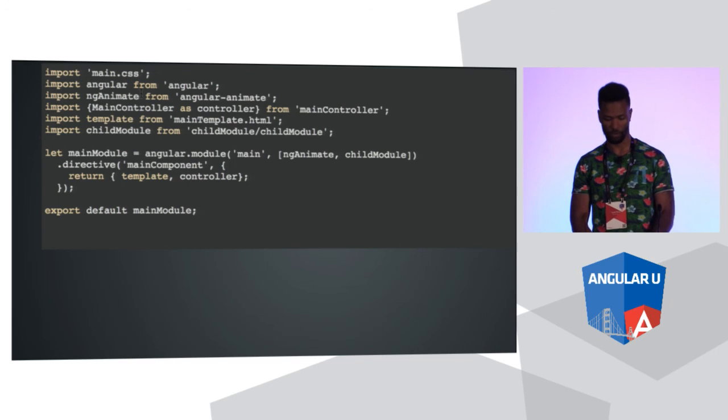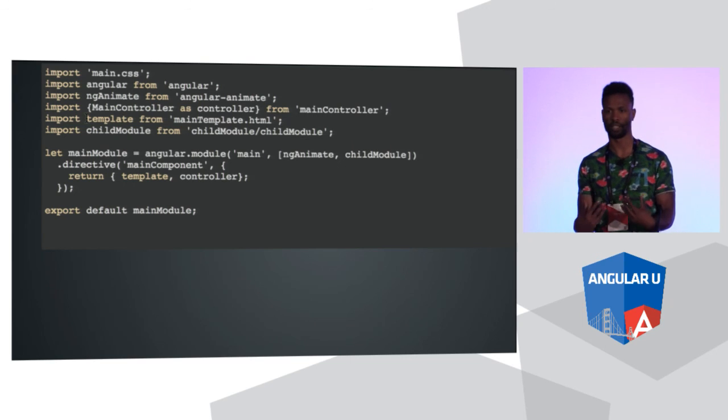And then we're importing Angular. We have this ngAnimate from Angular animate here. And then down here, we're importing our controller from this file called main controller. And then we're going to alias it as the variable controller so we can save some keystrokes below. And then we're also importing our template from the template file.